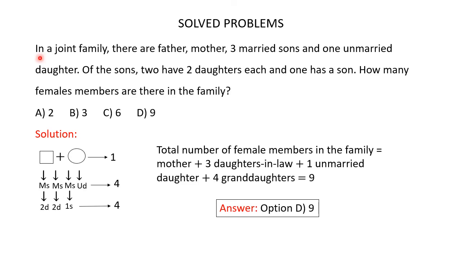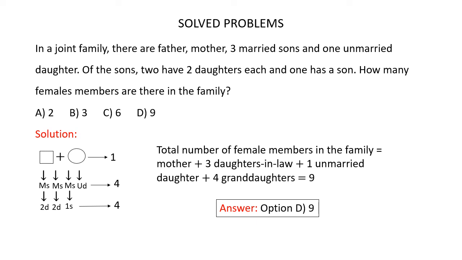In a joint family, there are father, mother, three married sons, and one unmarried daughter. Of the sons, two have two daughters each, and one has a son. How many female members are there in the family? You are given four options here, and you'll find out which of these options is the correct one. So here you're asked to find how many female members are there in the family.